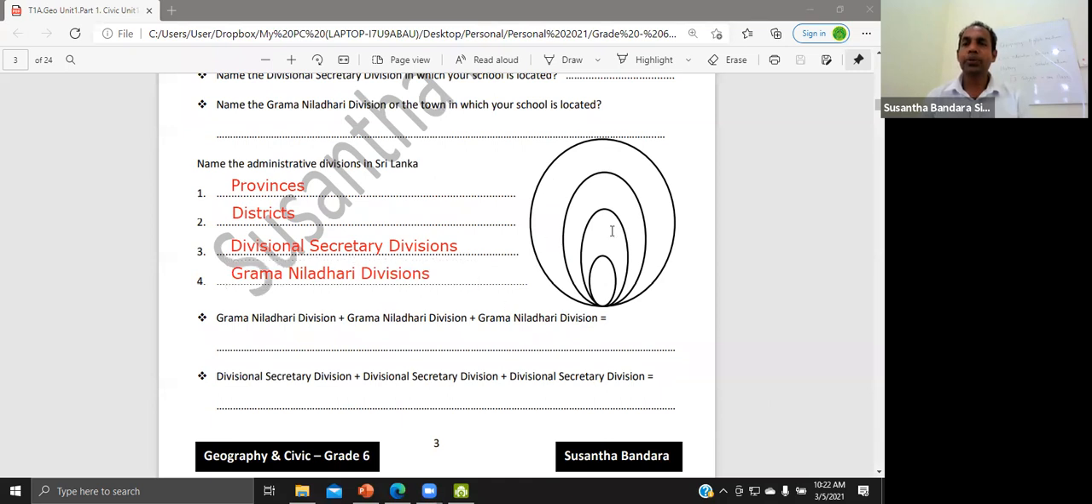Look at this circular diagram. How many circles? 4. Then province is the largest administrative division. You have to draw arrow to the relevant circle. Therefore, you have to draw arrow to the outer circle for province. District is the second largest. Therefore, this circle. This one is the third one, and this one is the fourth one.